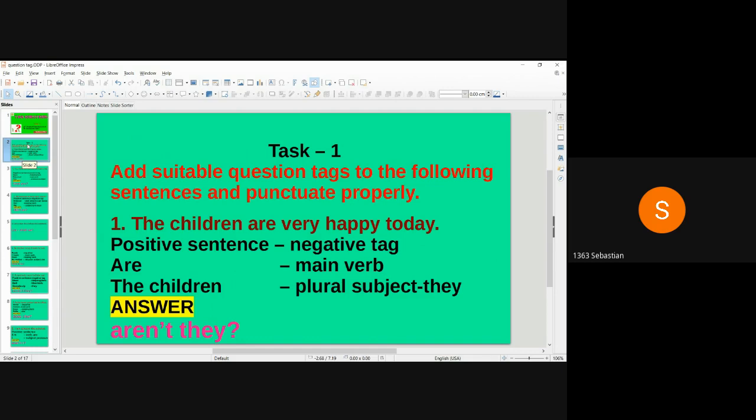First question. The children are very happy today. This is a positive sentence. Question tag will be negative. Are is the main verb. So question tag begins with are. The children is plural subject. It is plural. So the pronoun is they. So the answer is aren't they.